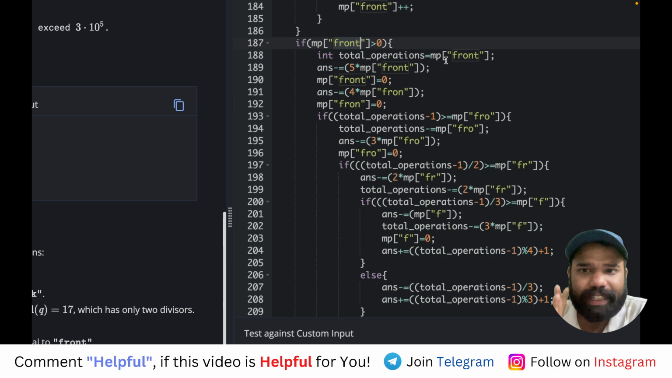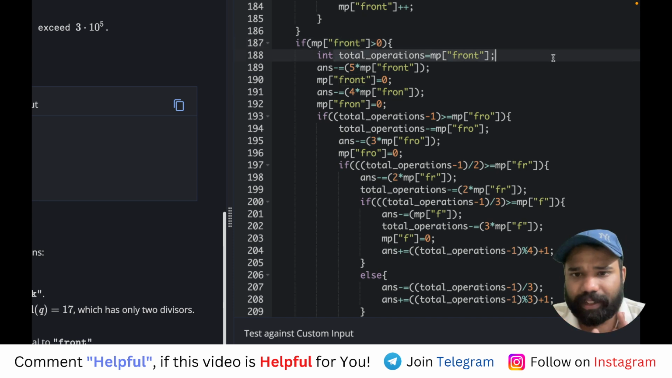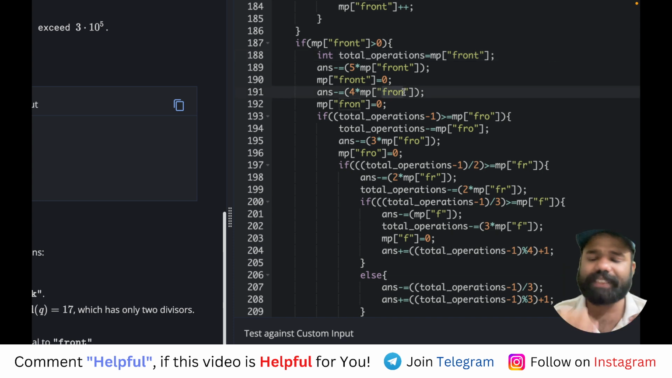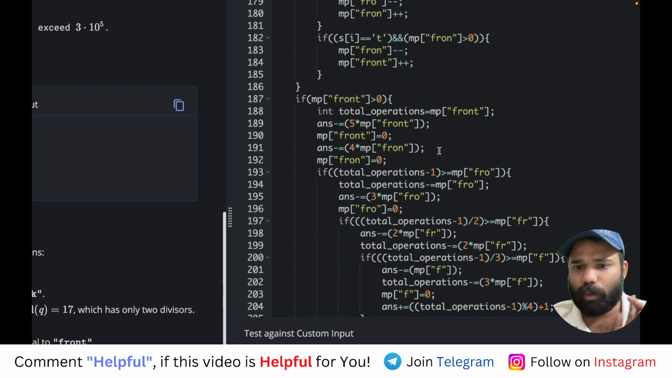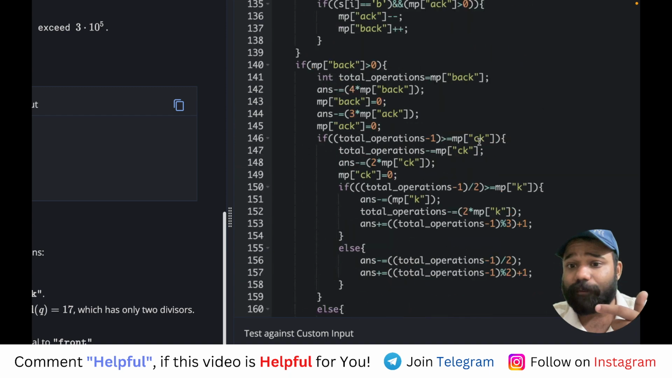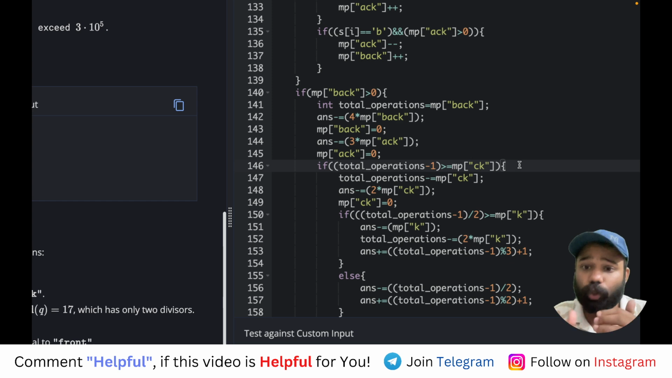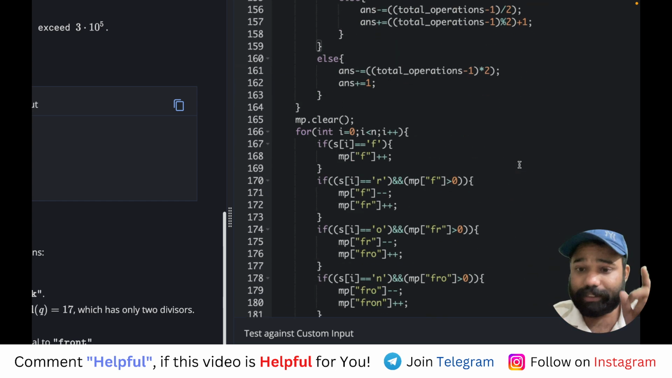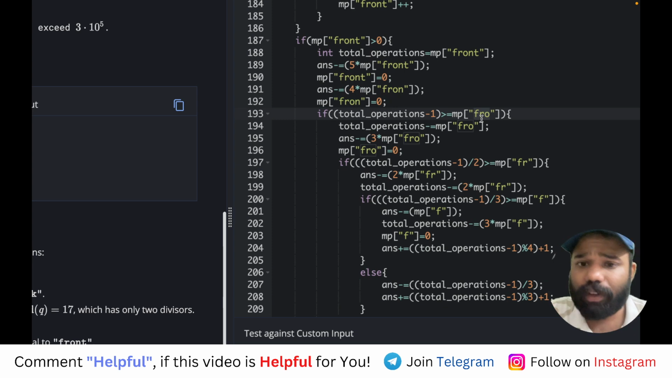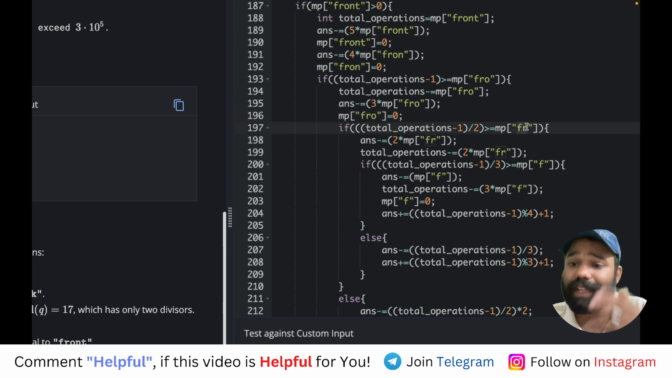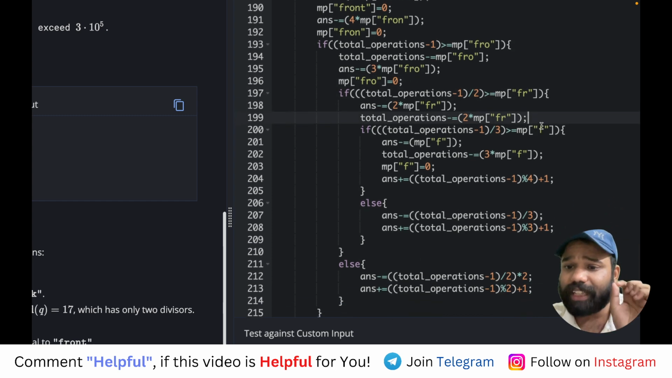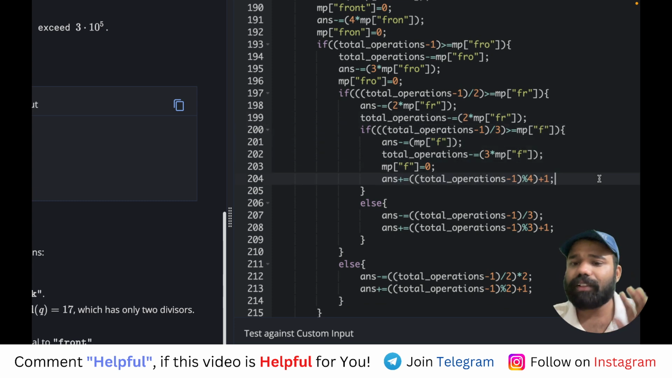Then front is taken initially, then total number of operations front I have taken. Then we know that FRON will also be done as it is. We'll take one extra operation, one goes, one comes. Just like here it was ACK, here it is FRON. Now just like here we are checking for CK, because in CK we need 2 will go, 1 will come. So same here it is for FRO, 2 will go, 1 will come. Same logic. Now there it was K, here it is FR. And here after FR, one more thing is for single F, and the same logic I have applied here.